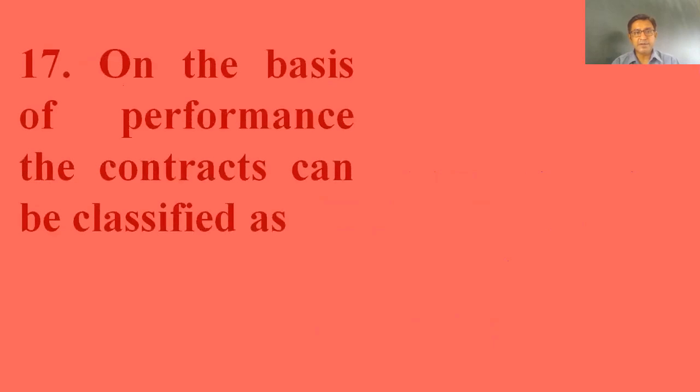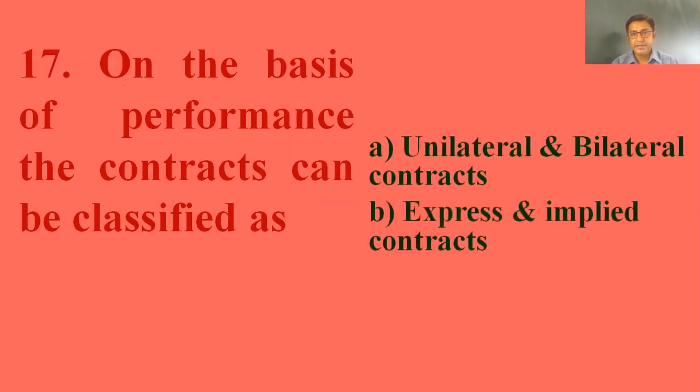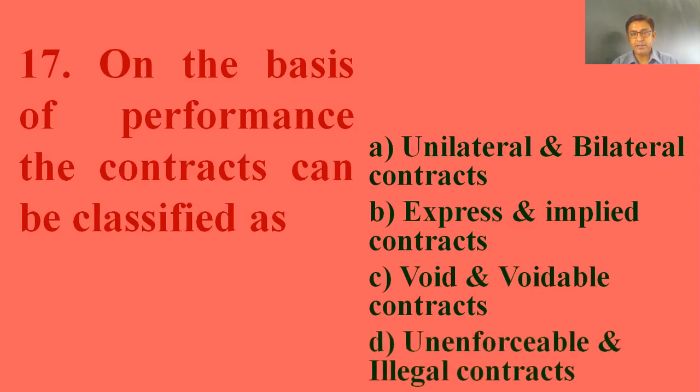Next, on the basis of performance, the contracts can be classified as: unilateral and bilateral contracts, express and implied contracts, void and voidable contracts, or unenforceable and illegal contracts. On the basis of performance, the right answer is point A, unilateral and bilateral contracts.